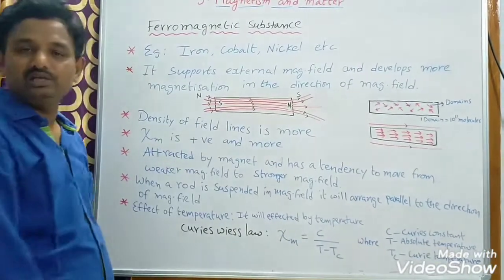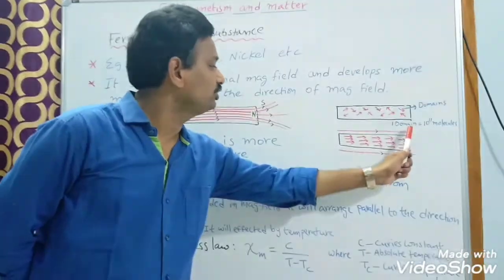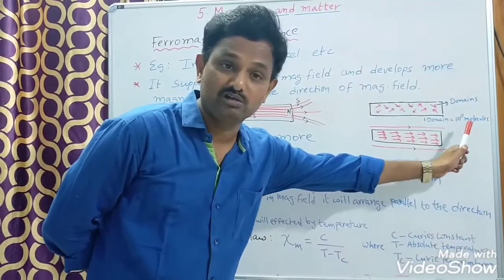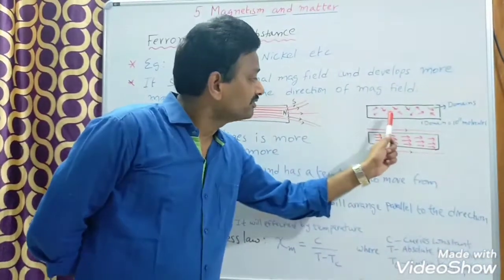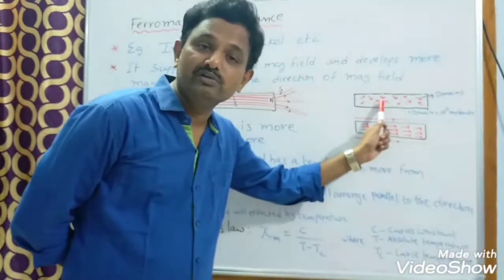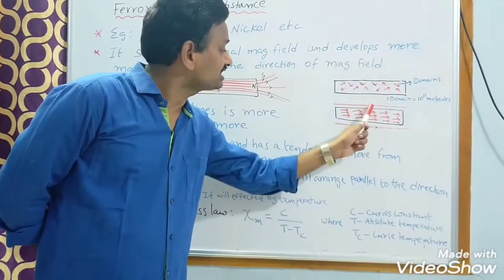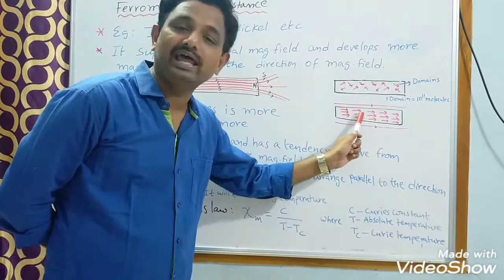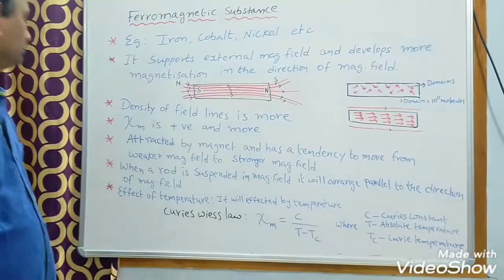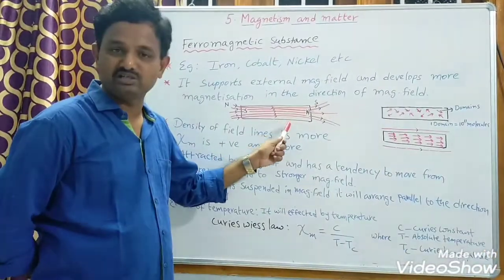enter here. Usually a ferromagnetic substance contains domains. Each domain has 10 power 11 molecules. In the absence of an external magnetic field, these domains are moving randomly. Due to that, the net magnetic moment is 0. In the presence of an external magnetic field, these domains arrange in the direction of the magnetic field. So here the density of field lines is more. More field lines are there.